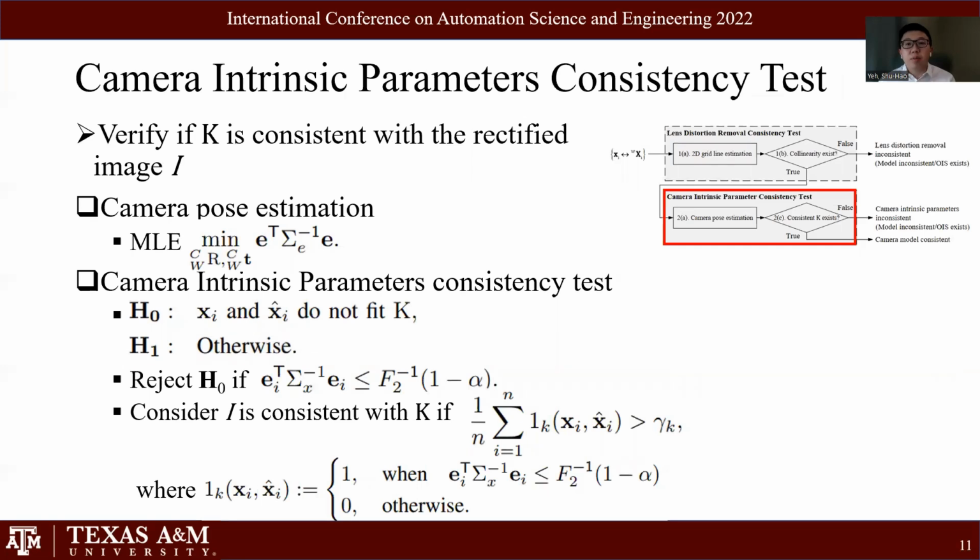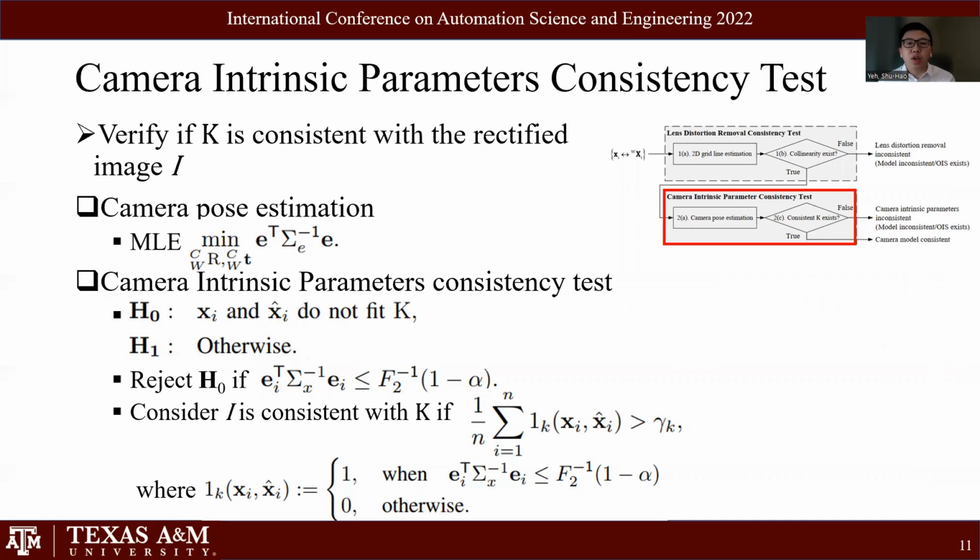Next, we want to examine if the prior camera intrinsic parameter is consistent with the rectified image. We begin with the camera pose estimation by using the standard maximum likelihood estimation. After we obtain a camera pose, we want to verify if the camera intrinsic parameter consistency exists or not.